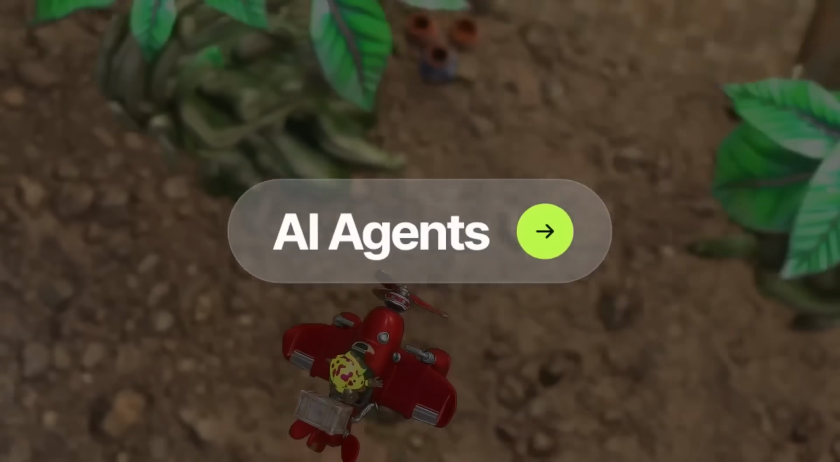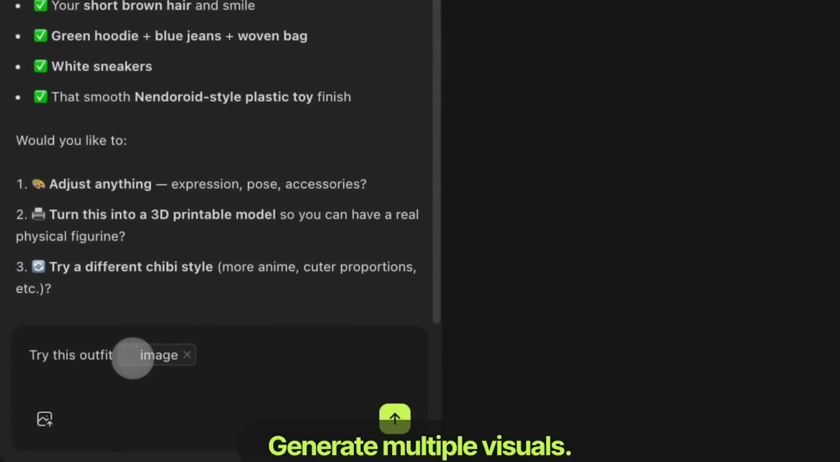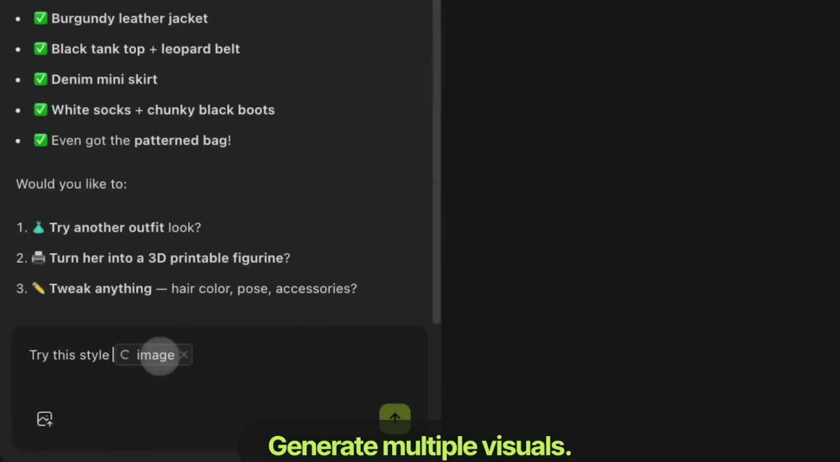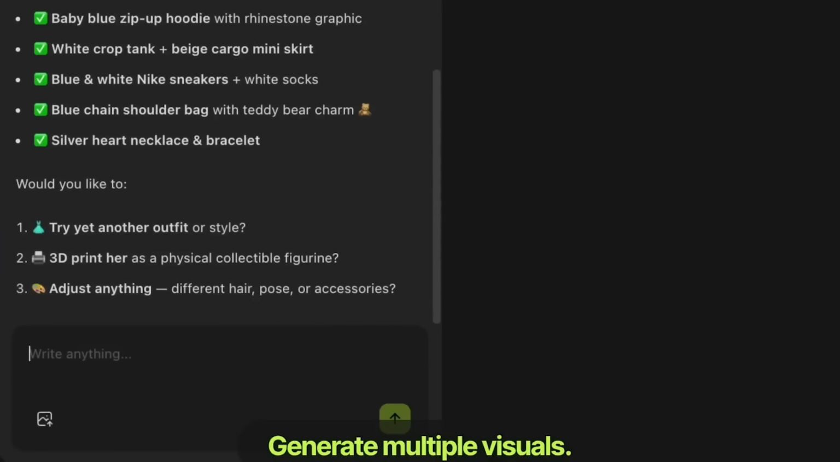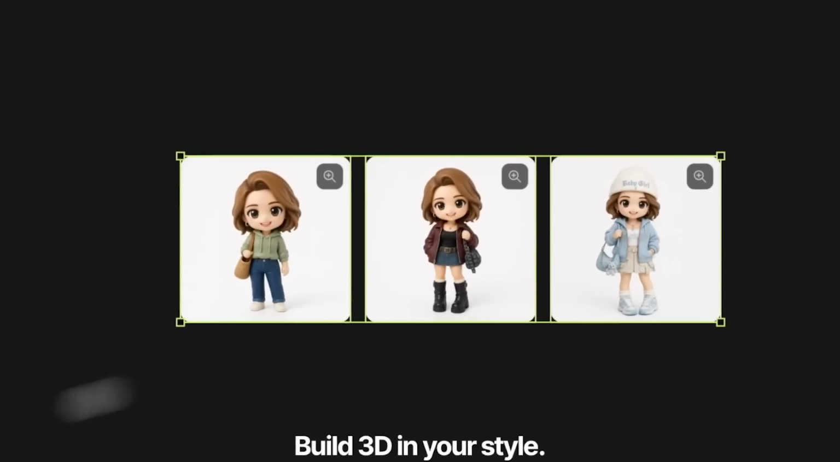Meshy just changed that completely. They launched their 3D agent, and it's the first time I've seen a chat-based workflow produce an actual, usable, consistent 3D asset set from a single conversation. Let me show you exactly how it works.